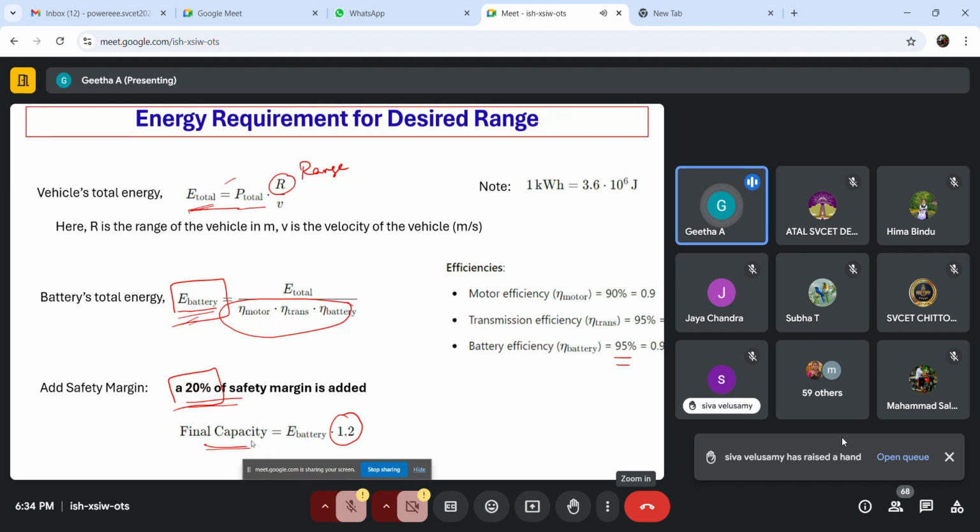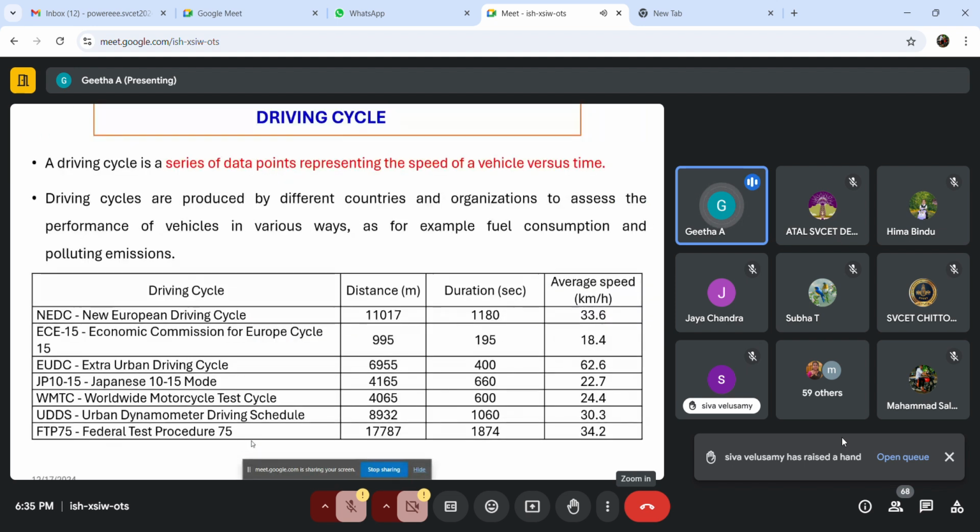So throughout this calculation, what do we infer? We find that all the forces, power and energy, everything depends on the velocity, right? So next we are going to see the driving cycle. While designing a battery, the first and foremost thing is to have knowledge of vehicle dynamics, and the second important thing is we should have knowledge of the driving pattern.